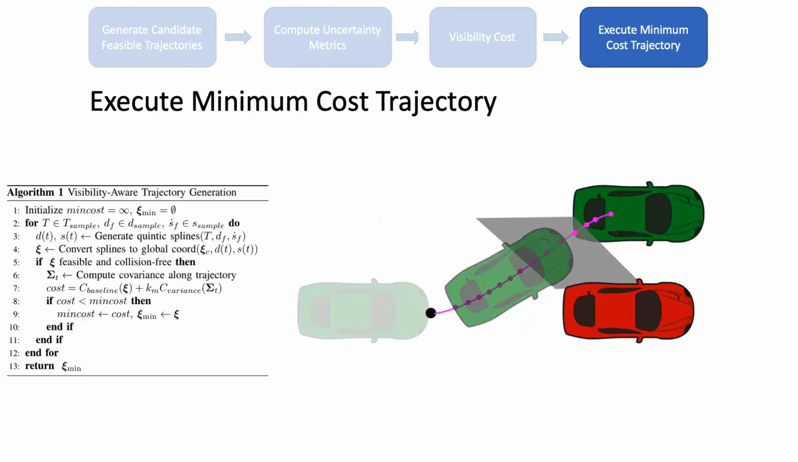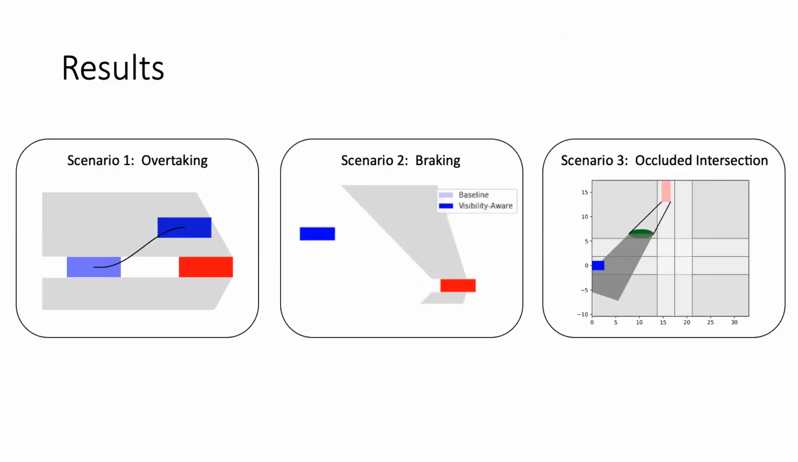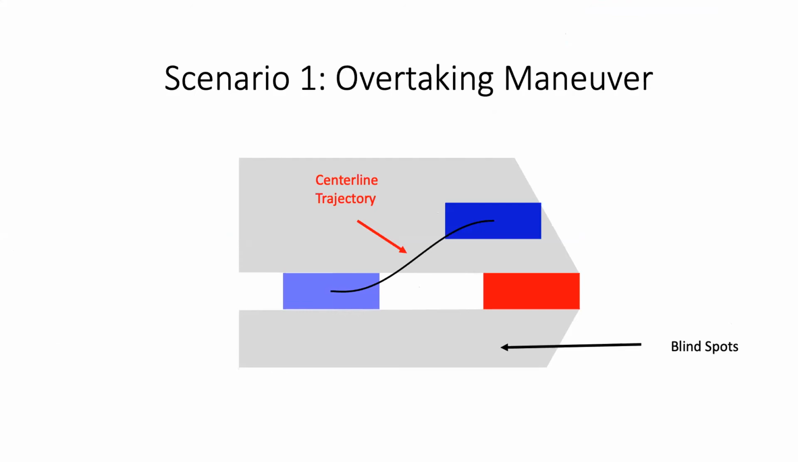Now that we've scored all of our candidate trajectories, we choose whichever trajectory provides us the minimum cost with both the baseline and visibility cost. So I'm now going to show you some of our results in 3 different scenarios where this can be applied. The first is an overtaking maneuver. So here we have an ego vehicle that's changing lanes into the blind spot of a lead vehicle, here depicted in red, with 2 blind spots on either side.